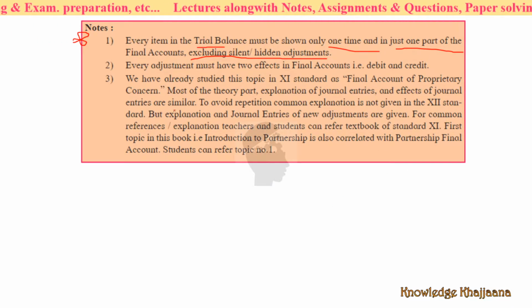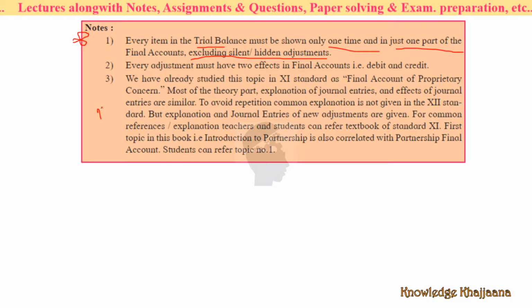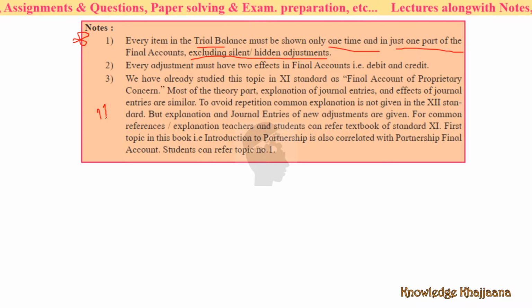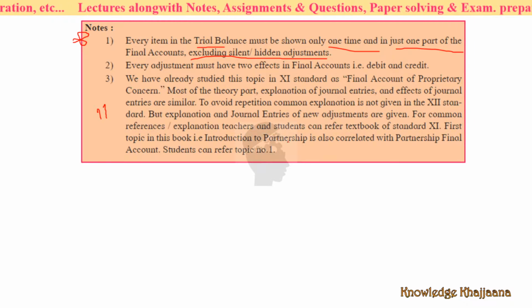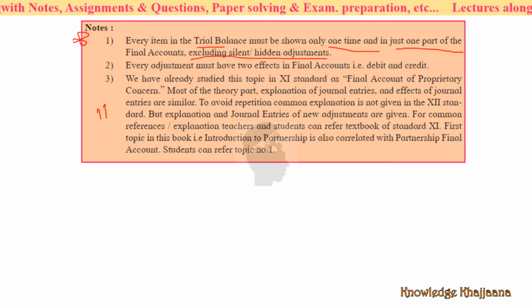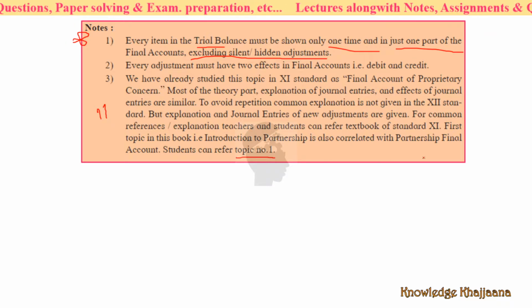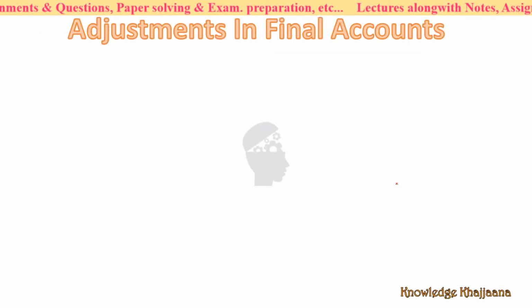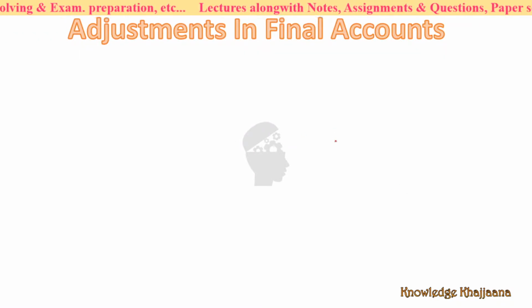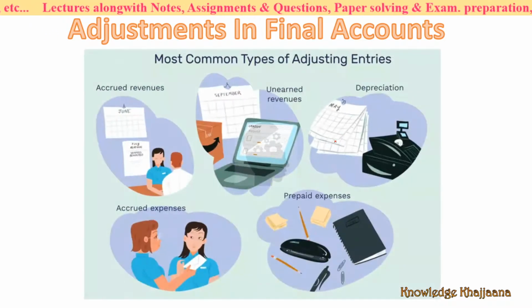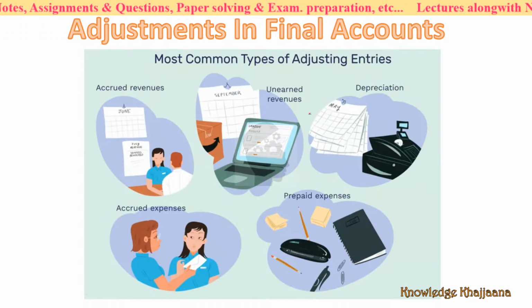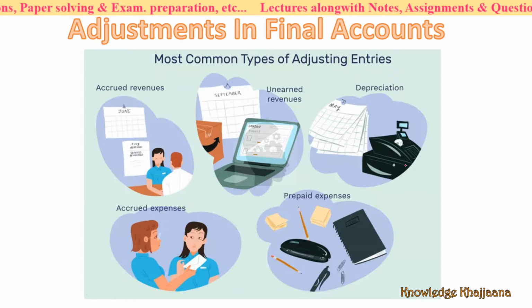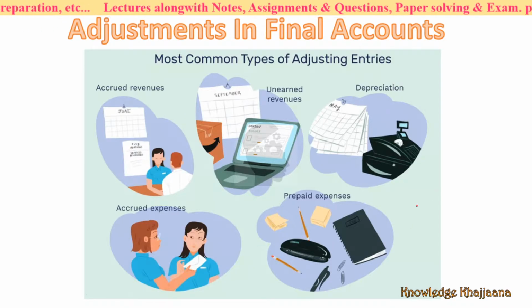See, whatever you have learnt in standard 11 is also the base for solving the problems and understanding the concepts in standard 12, as well as whatever you learnt in topic number 1, that is, different methods of capital account, are also important for learning the next things. See, now we are learning the different adjustments in final accounts. There are different types of adjustments in final accounts.